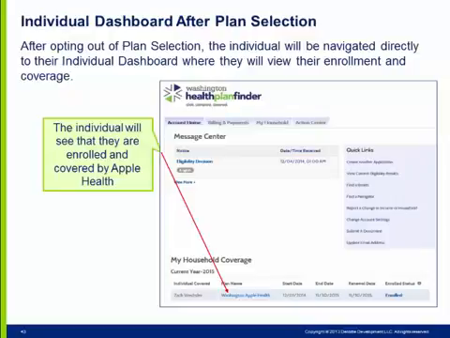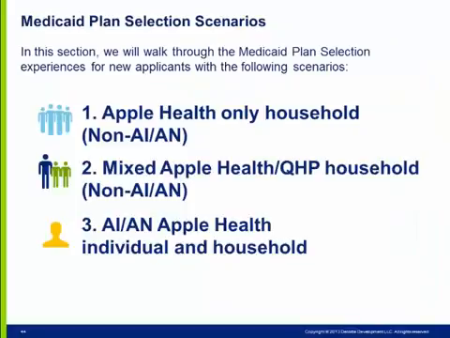displayed in Healthplanfinder. The 3 scenarios we'll cover to better understand the Medicaid plan selection experience for new applicants include: 1. Apple Health only household with no American Indian, Alaska Native members, also referred to as AIAN throughout today's presentation. 2. A mixed household, QHP and Apple Health coverage. And 3. American Indian, Alaska Native, Apple Health individuals and households.